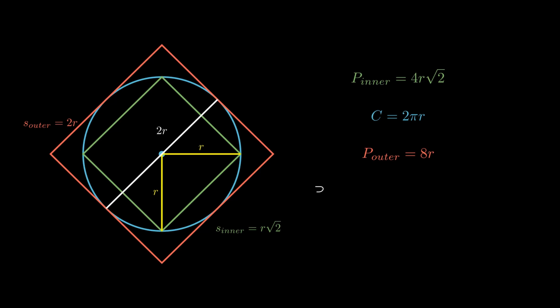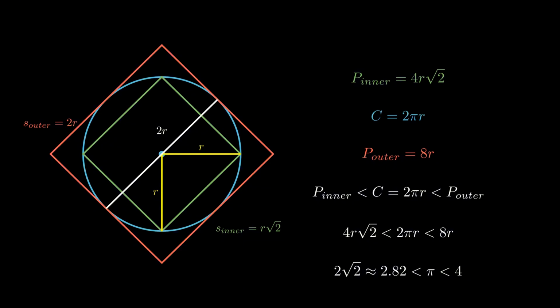Observe that the inscribed polygon clearly has a perimeter less than the circumference, which in this case is the green square. And the circumscribed polygon has a perimeter larger than the circumference, which in this example is the red square. Next, we can compute the side lengths of the green square by using the Pythagorean theorem on the 2 yellow radii which I've drawn, in this case coming out to r root 2. Next, by looking at the white diameter I drew, the red square clearly has a side length of 2r. Now we can use the fact that the circumference must be wedged between the perimeters of the squares to produce a relatively awful bound on pi.